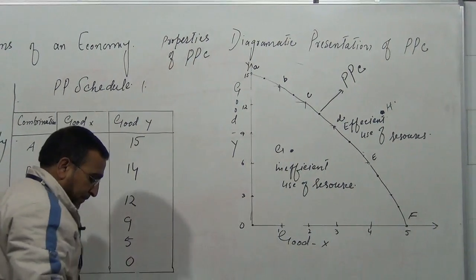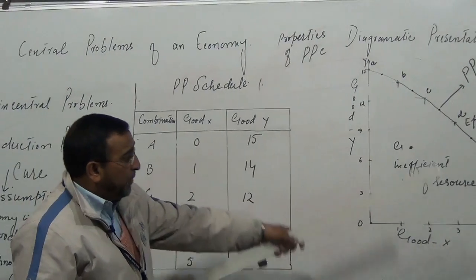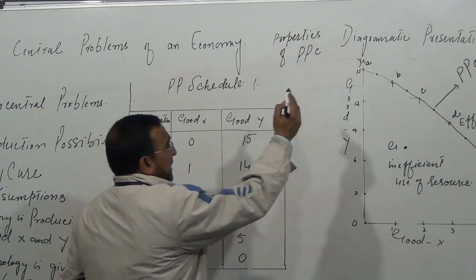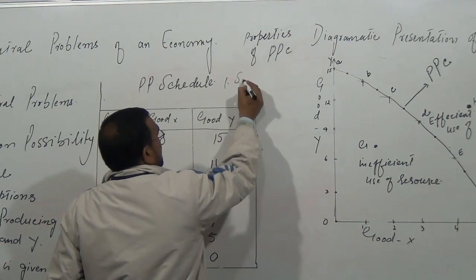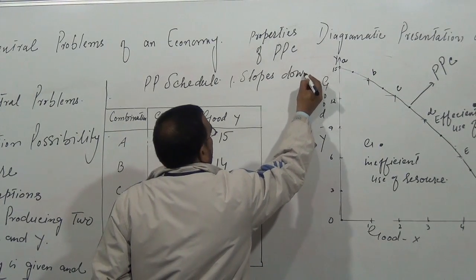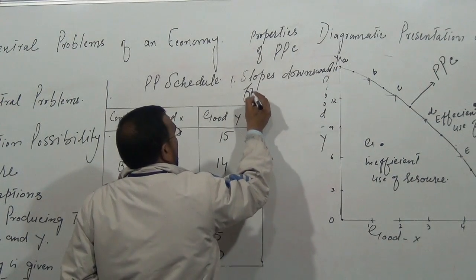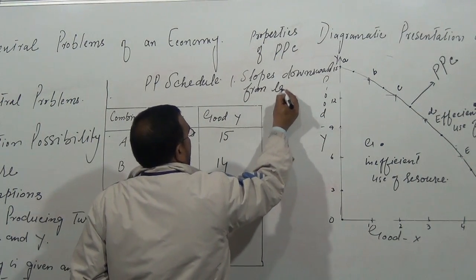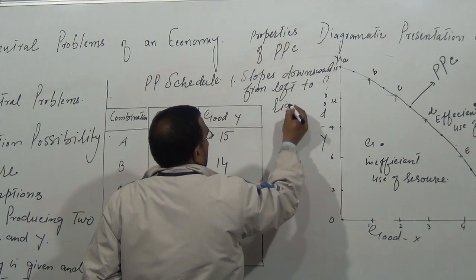Number one, production possibility curve slopes downwards from left to right, from A to F.